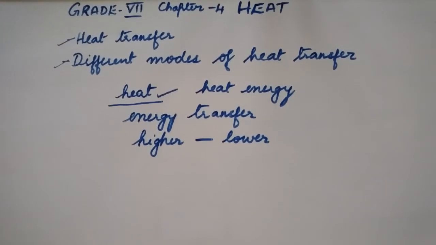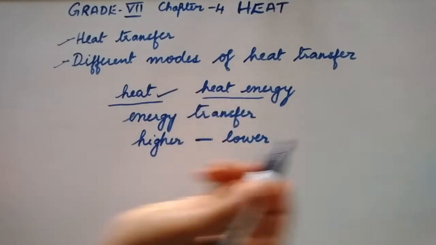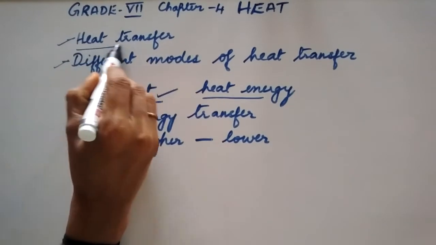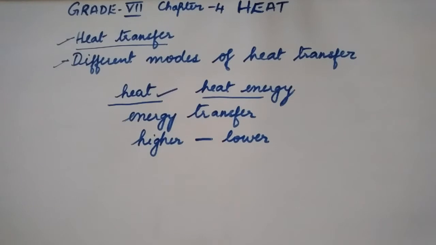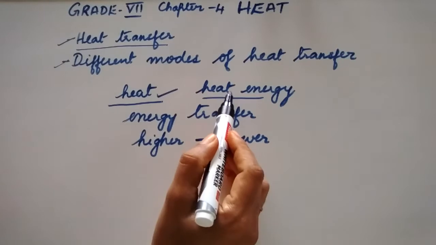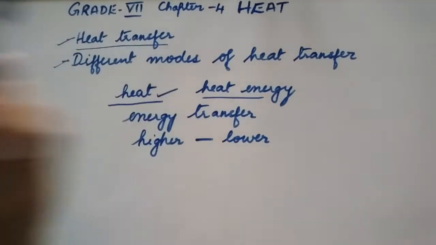So in both situations, a hot object and a cold object come in contact with each other, and energy flows from the hot object to the cold object. So this energy is called heat or heat energy. So this is how heat transfer takes place. Now we understood the meaning of heat, heat energy and heat transfer.